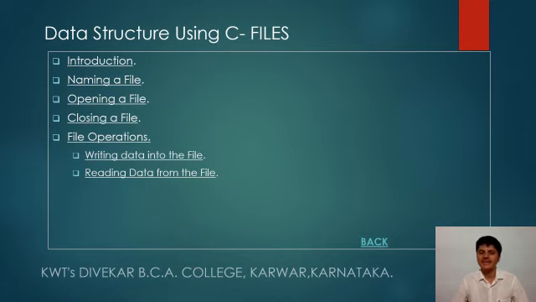Going with reading data from the file: getc, getw, and fscanf. These all three functions read data from the file. Getc reads a character, whereas getw reads a numeric value, and lastly fscanf reads more than one type of data at once.